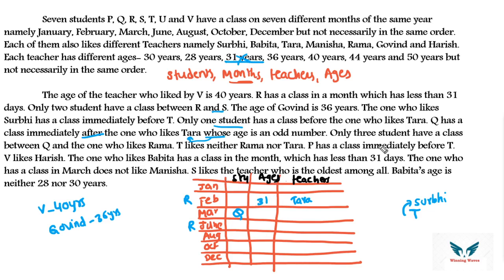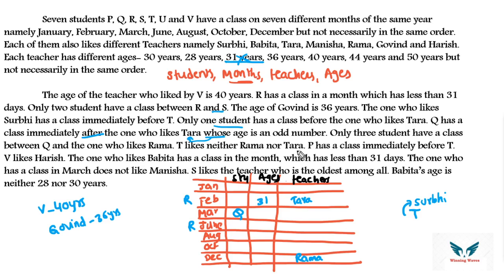Then only 3 students have class between V and the one who likes Rama. Q and the one who likes Rama. So Q, 1, 2, no chance. 1, 2, 3. So obviously in the month of December, the teacher Rama is present.